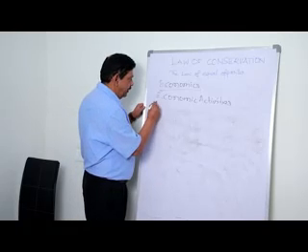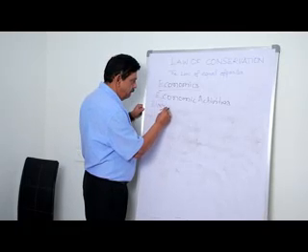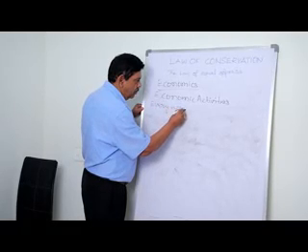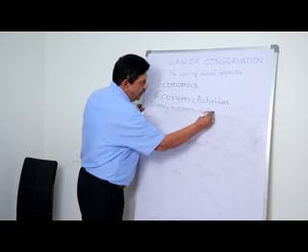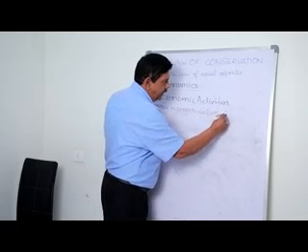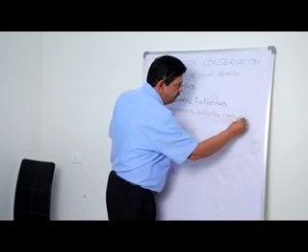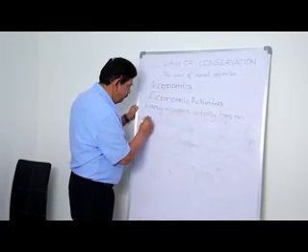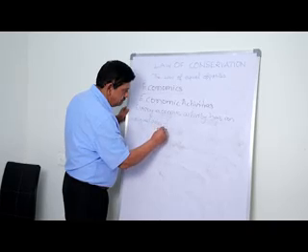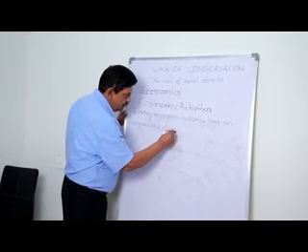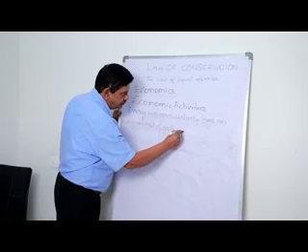Every economic activity has an equal and opposite activity.